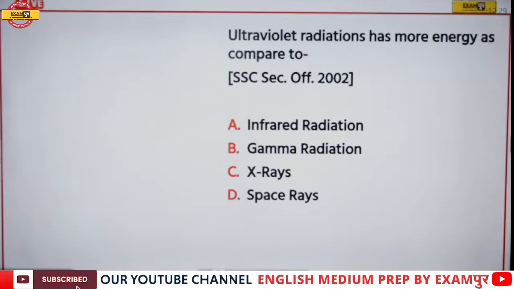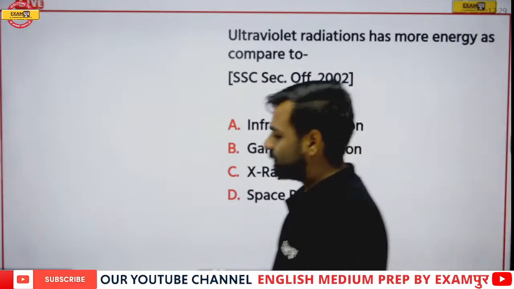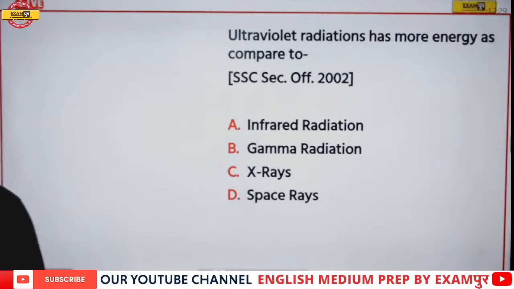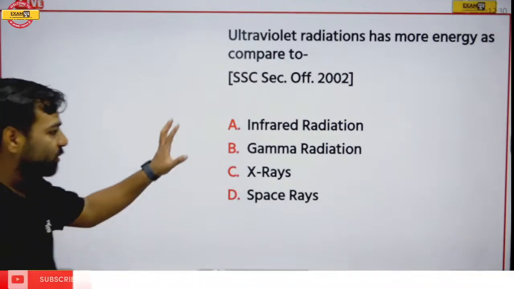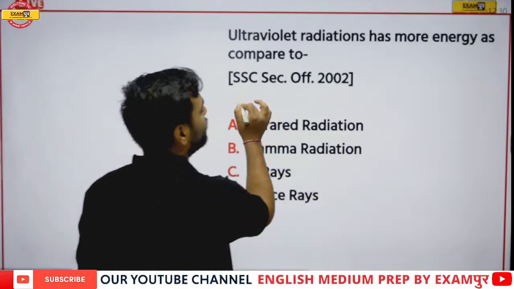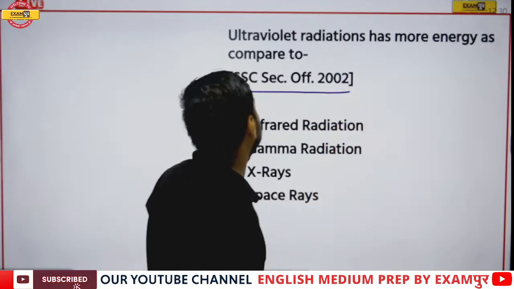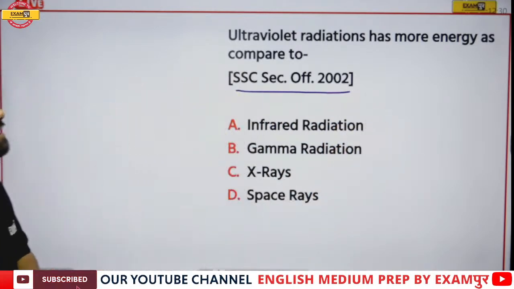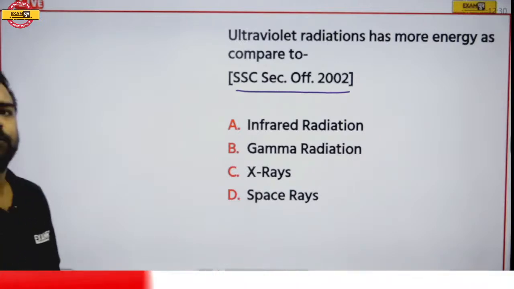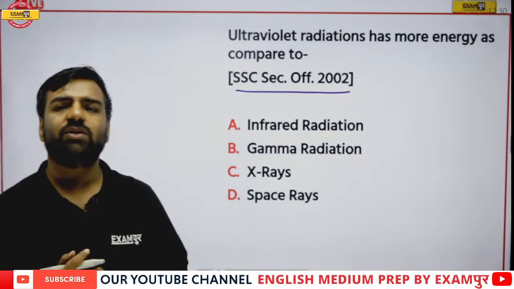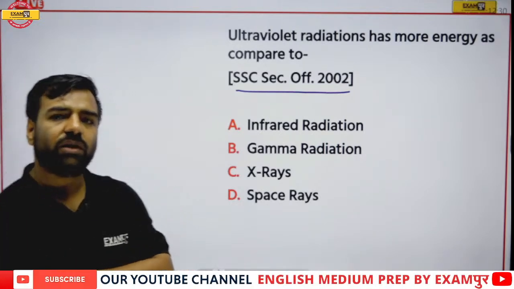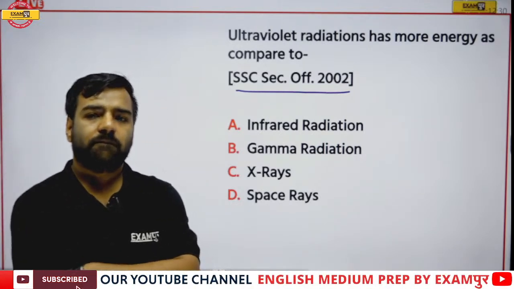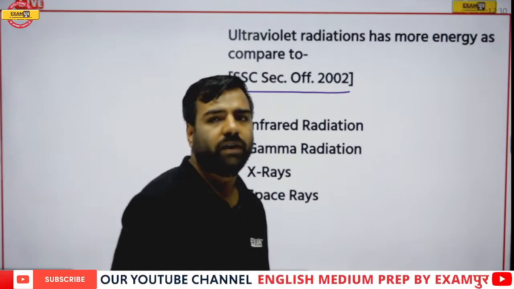Ultraviolet radiations have more energy as compared to dash. Now we have discussed this question, correct? So let's see who will give this answer. This is the question which was asked in SSC Section Officer 2002. Ultraviolet radiations have more energy as compared to dash. Just think about that sequence order which we discussed. Remember that sequence order? Waiting for the answer.